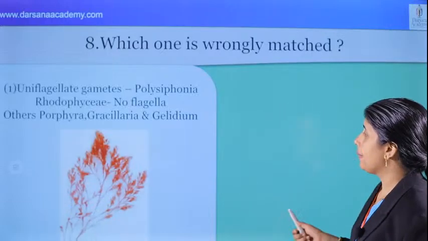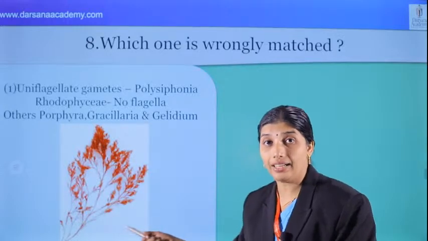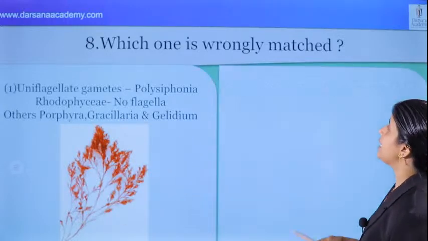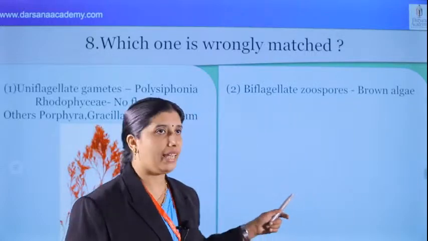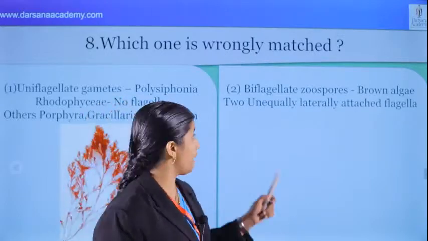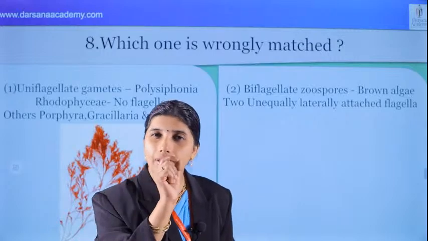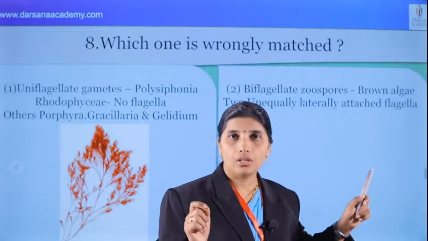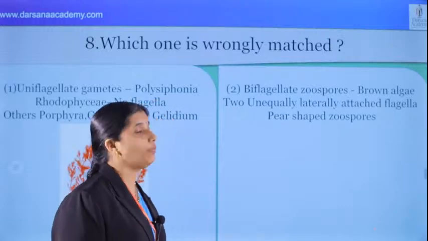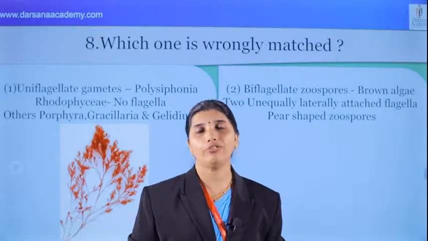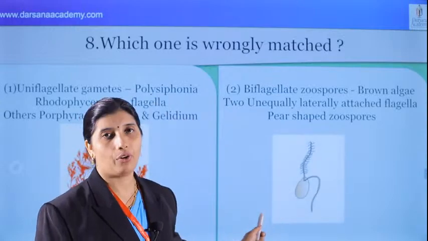And next we can see that this is Polysiphonia, red algae. Yes, red algae, red color. Yes. Next we can see biflagellate zoospore. Biflagellate zoospore, that is brown algae. In the case of this brown algae, phaeophytes, we can see two unequal flagella. Is it equal? No. Two unequal. That point is important. Laterally attached. Is it apical? No. Laterally attached flagella. What is the shape? Pear-shaped zoospore. Very important question. Very important point for the entrance. Pear-shaped zoospore, pyriform shape. Very important.